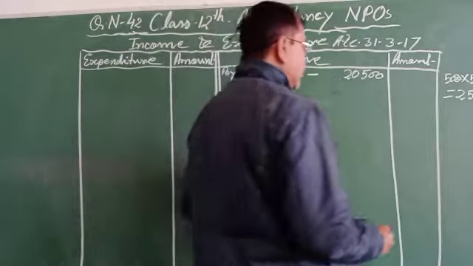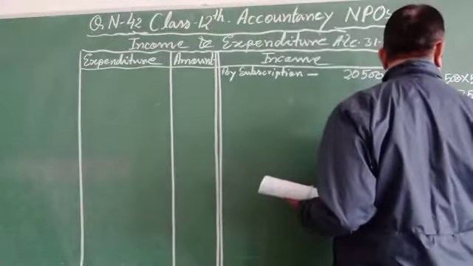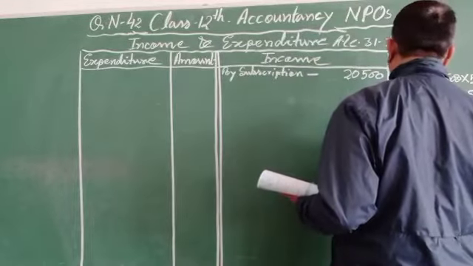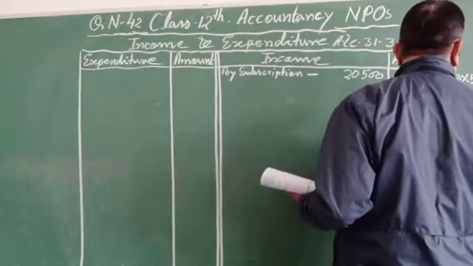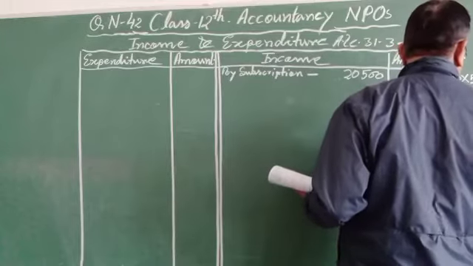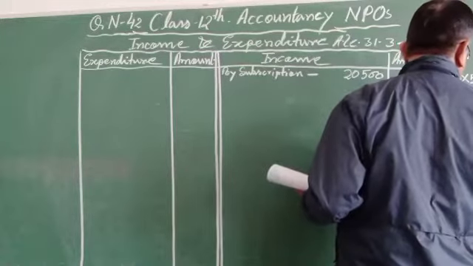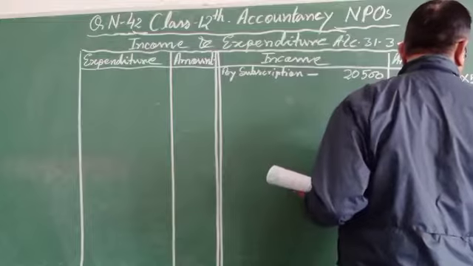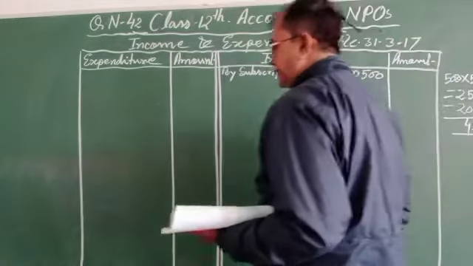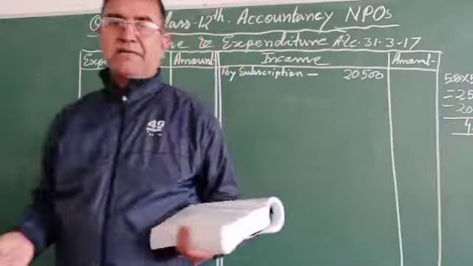The outstanding subscription will be 25,000 minus 20,500 is equal to 4,500.